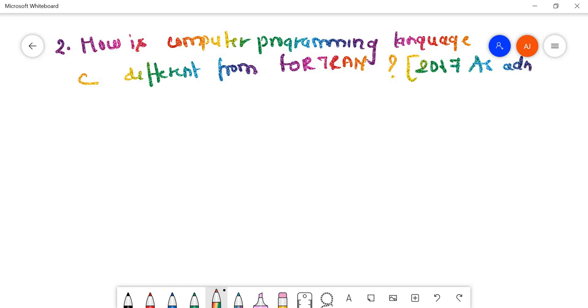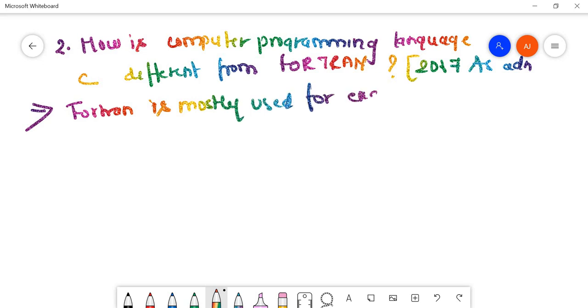Okay, fine. This can be a single theory question, so let us discuss the answer here only. How is C different from Fortran? The first difference is that Fortran is mostly used for engineering and scientific applications.